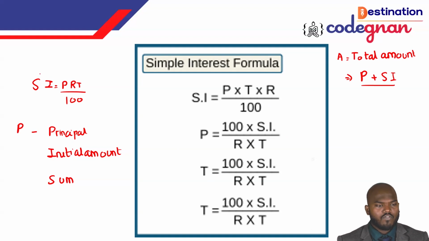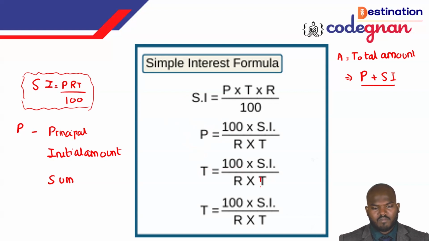So this one formula, guys, we can write in different ways. SI is equal to PRT by 100, and another formula we write is P is equal to SI times 100 over R times T. Same like that, if I keep the T here, T is equal to 100 times SI over R into P.